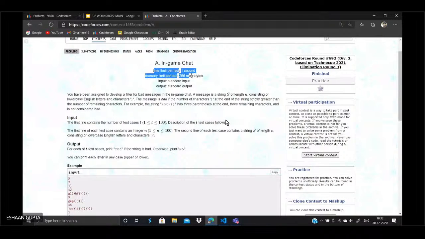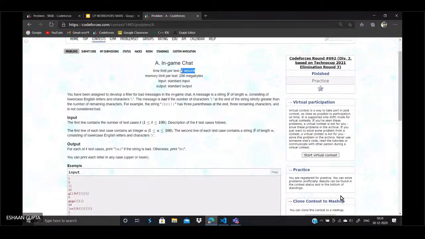Now when you submit your solution, your code is going to run on multiple test cases, and each test case must execute within 1 second. If your code takes greater time to execute, you will get a verdict, time limit exceeded. All right. Now, the maximum memory that you can take per test is 256 megabytes. If you take something greater than that, you are going to get a memory limit exceeded verdict.